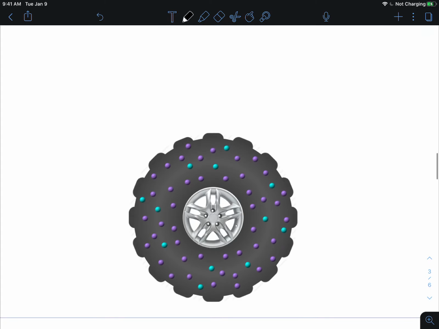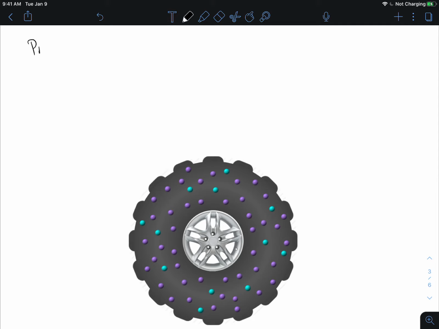Okay, next thing I want to talk about is the idea of pressure. So when we think about pressure, it is the force applied over a given area. So the amount of force applied to an area. The greater the force or the smaller the area, the greater the pressure, and we can just look at our equation to see that. And then our force is the mass of an object multiplied by its acceleration. So more massive, more accelerating, more force.